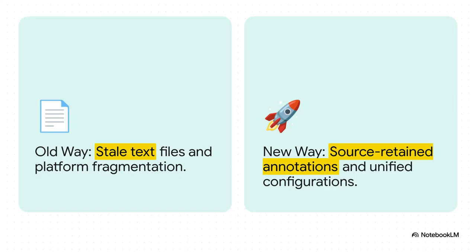We're looking at a pretty stark architectural contrast here. The old way relies entirely on disconnected, fragile ecosystems. The second you move or rename a file, that plain text rule goes completely blind. Plus, you've got platform fragmentation across all your different AI tools. But the new way, which is what we're really deep diving into today, uses source-retained metadata annotations and unified configurations. This finally brings the rules home to where they belong, planting them right next to the logic itself.